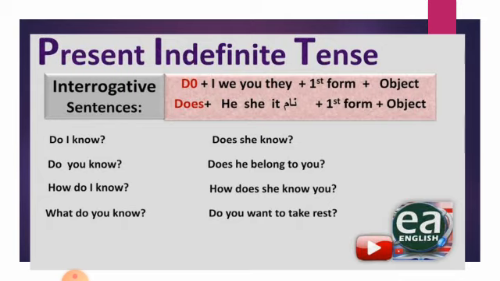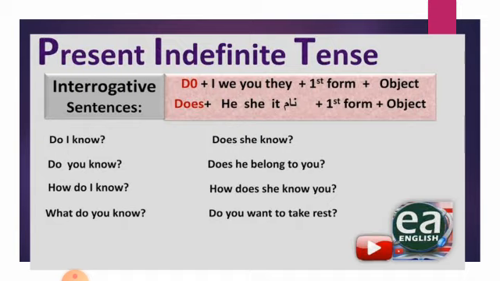And when we use wh words, like how do I know, what do you know, first the wh word comes, then the helping verb, then the subject, then the verb first form. Do you want to take rest? Do is a helping verb, you is a subject, want is a verb, to take rest is the object.